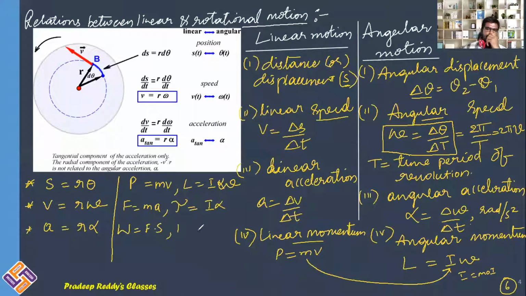In this case, work done is equal to torque into theta, force is replaced with torque, displacement is replaced with theta. Next, kinetic energy is half mv square, and in rotational motion, mass is replaced with moment of inertia, and linear speed is replaced with angular speed. So it is half I omega square.